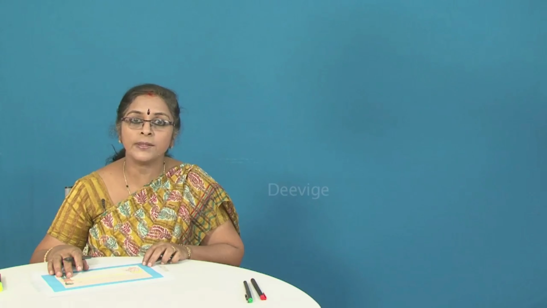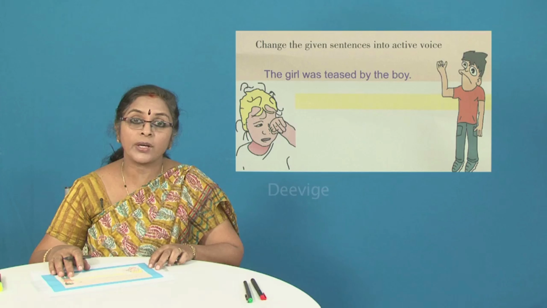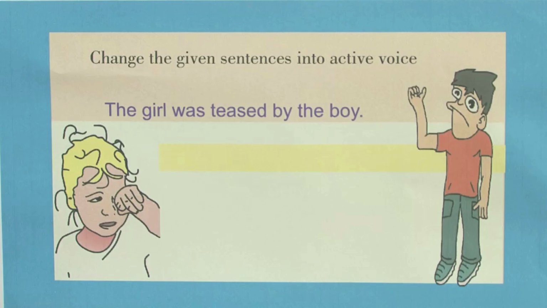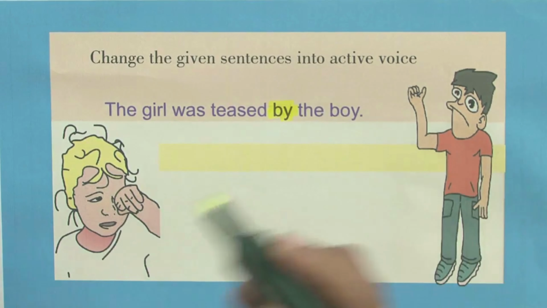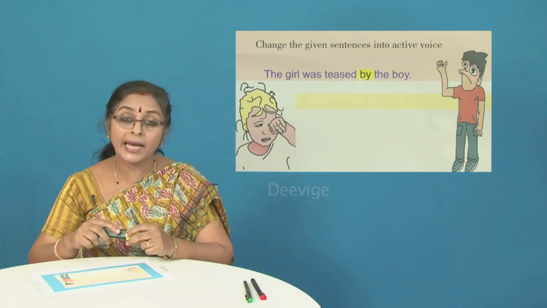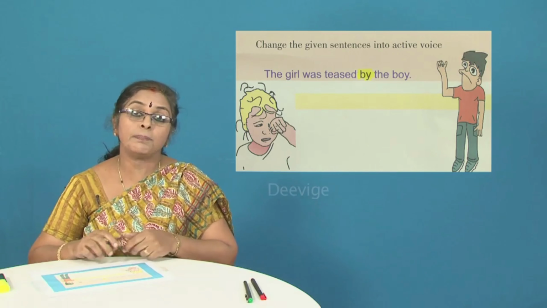Shall we begin, students? The first sentence that we have with us here is, the girl was teased by the boy. Now if you remember, I told you most of the time sentences in the passive voice generally have the preposition by. I would like to highlight that particular word here. Whenever the sentence has the word by, you can be a little confident that it is in the passive voice.